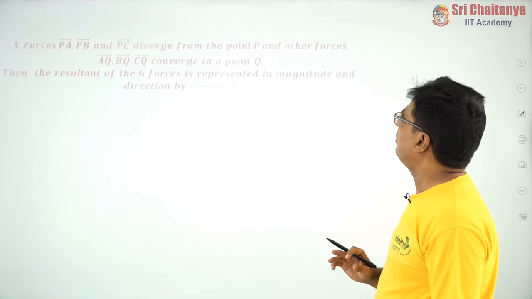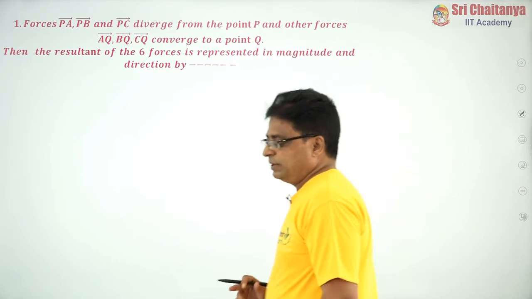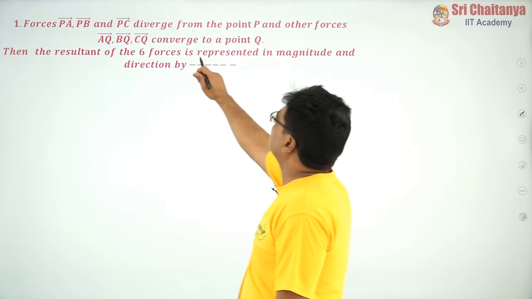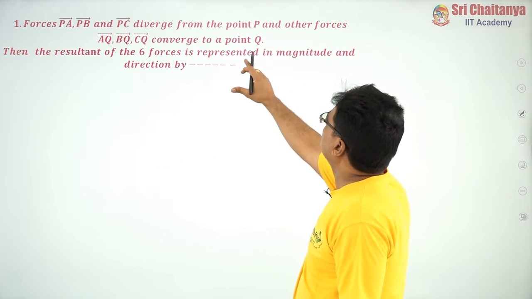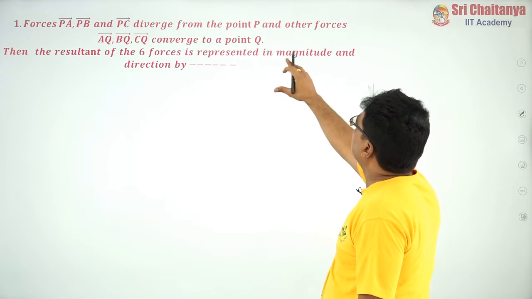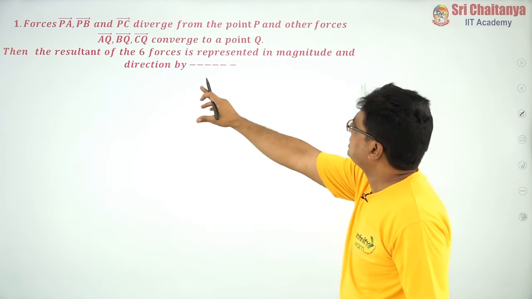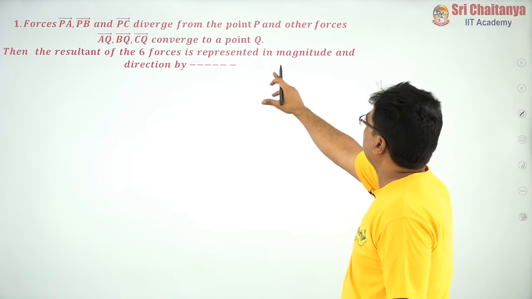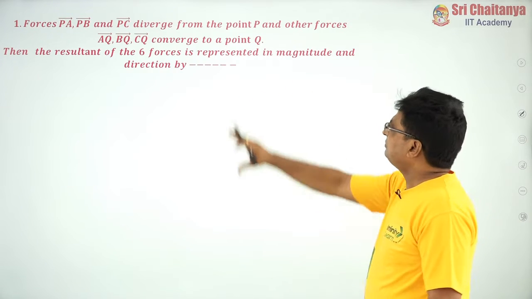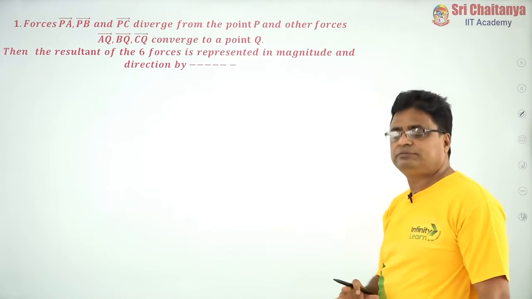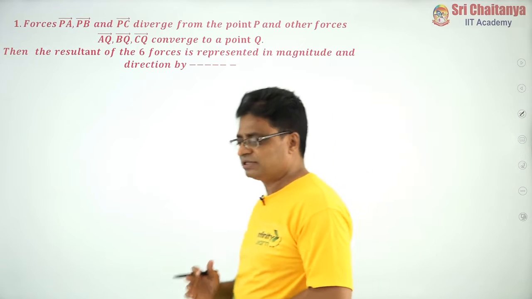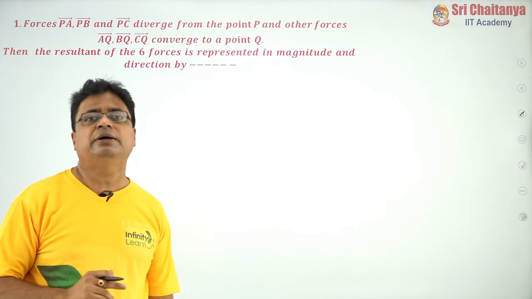Now coming to problem number 1. Read the statement properly. What is given? Forces PA bar, PB bar, PC bar diverge from the point capital P, and other forces AQ bar, BQ bar, CQ bar converge to a point Q. This is the information given for you. Try to understand the language, especially in vector algebra.